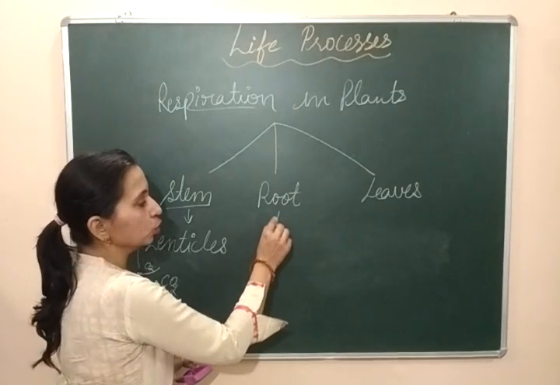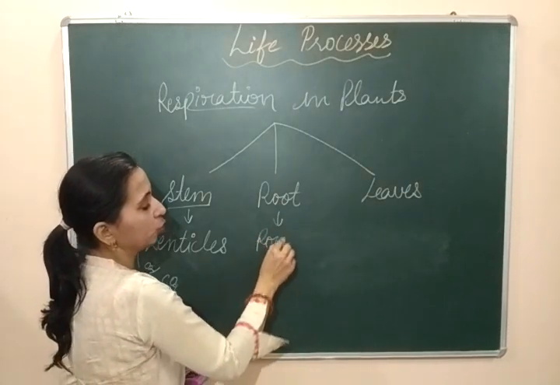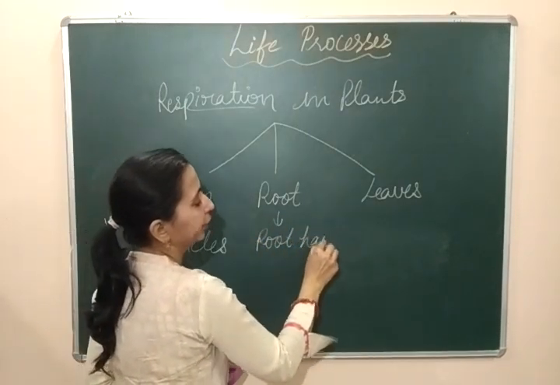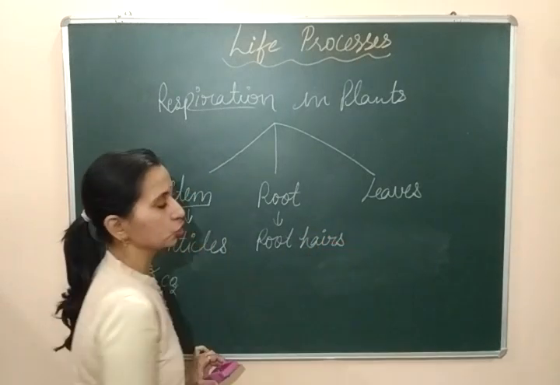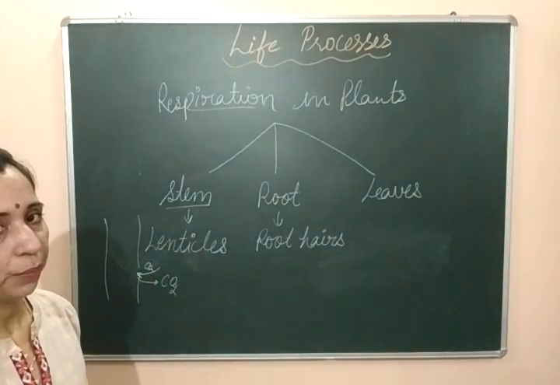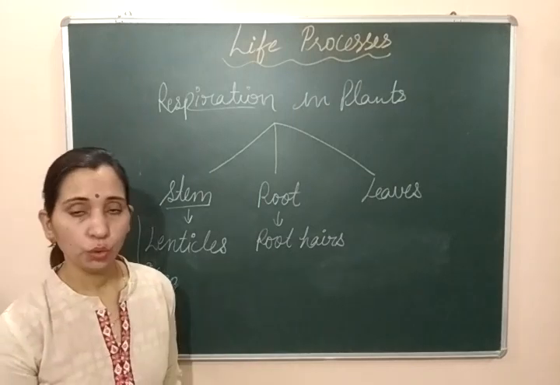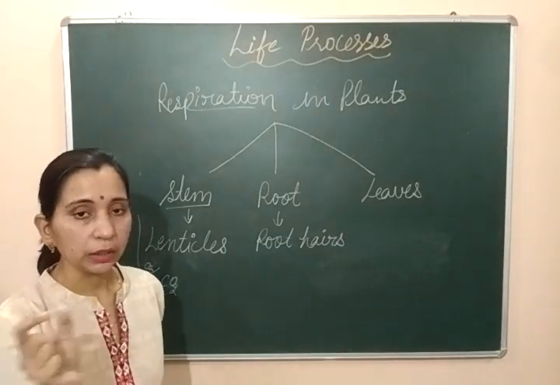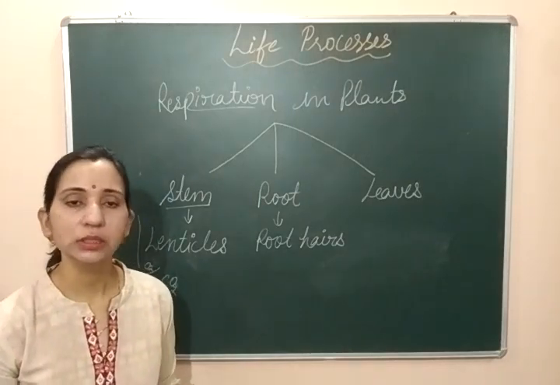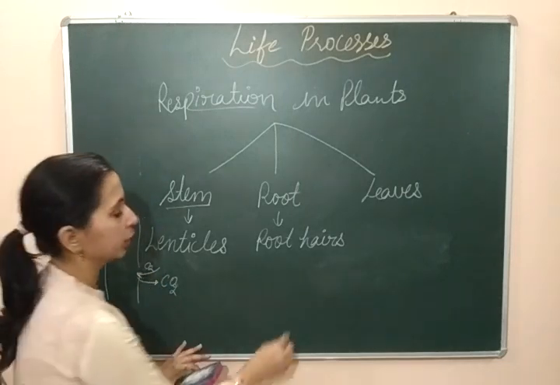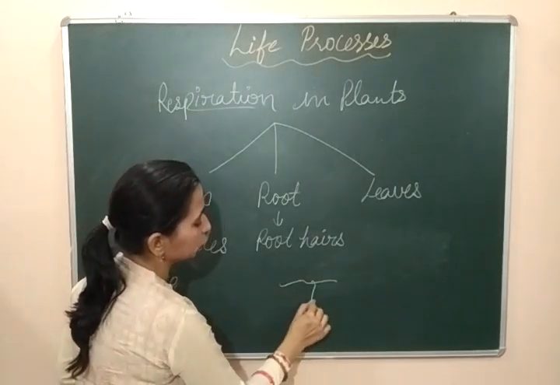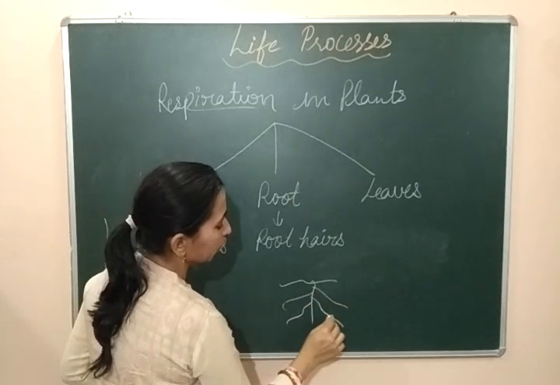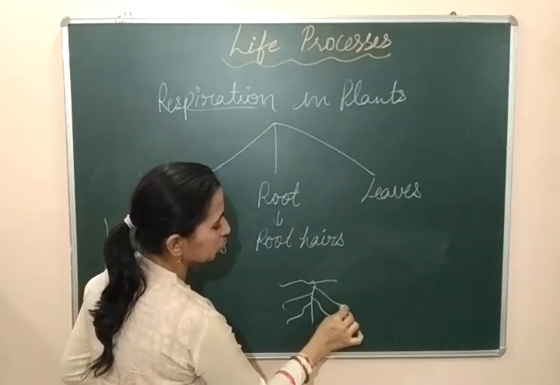If we talk about the roots, they have root hair. You have already studied about the structure of root in your previous classes. आपने roots के structure के बारे में पढ़ा हुआ है. Root के अंदर कुछ thin hair-like structures present होती हैं. These hair-like structures are known as root hair. Suppose if we take the example of these roots, this is the root, and this root has fine hair-like structure.